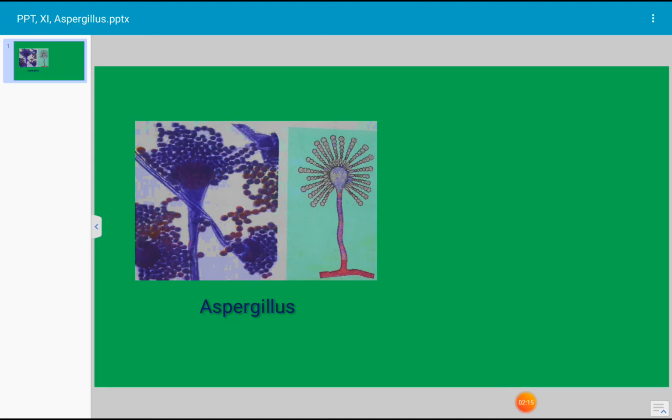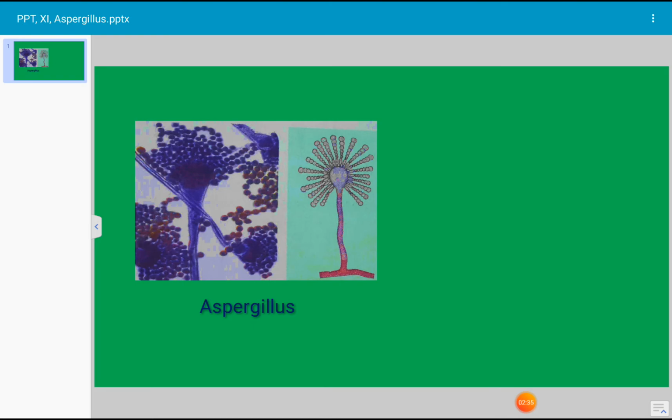During formation of the asexual spores or conidia, the fertile hyphae grow erect, which are generally 2 to 3 or more septate, and these erect fertile hyphae are known as conidiophores.